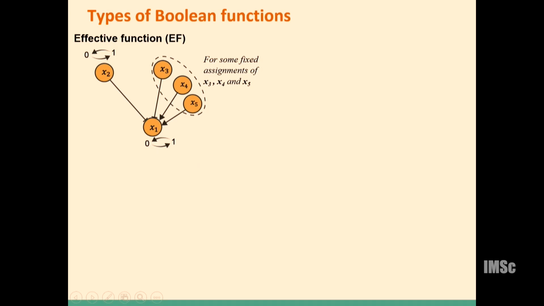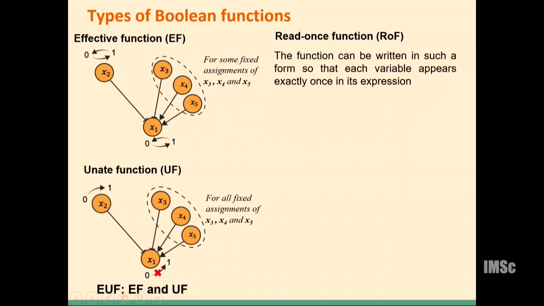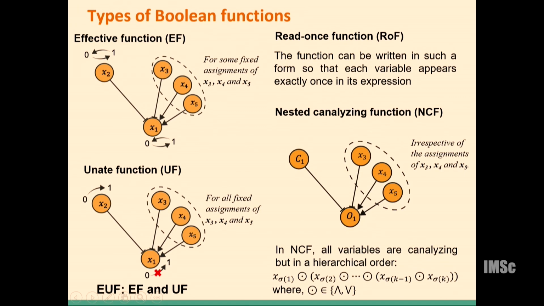There are different types of Boolean functions: effective functions, effective and unate functions, read-once functions, nested canalizing functions. I'm not explaining the definitions of all of these, but I will just mention that these 3 types of functions are known to be biologically meaningful, whereas effective functions almost capture the whole state space of Boolean functions and can be considered random Boolean functions.